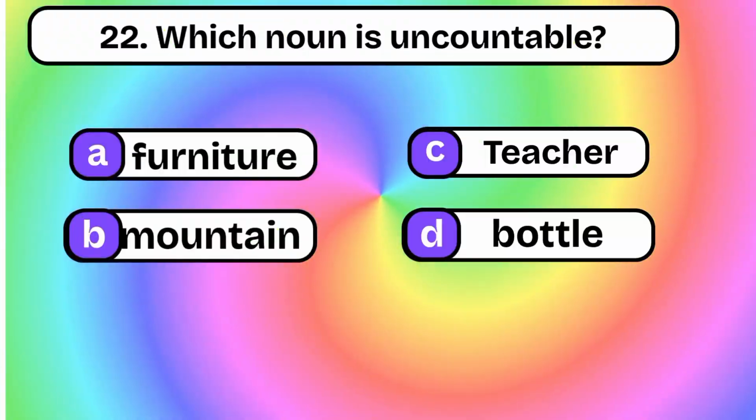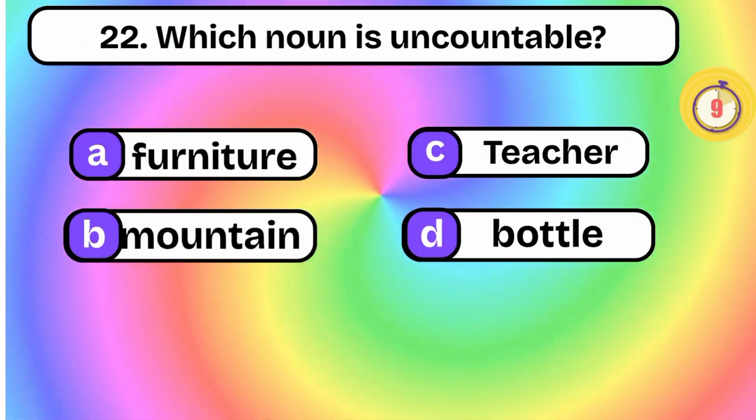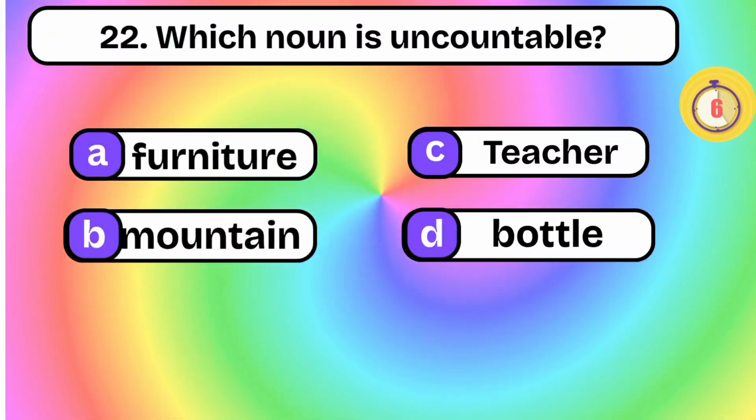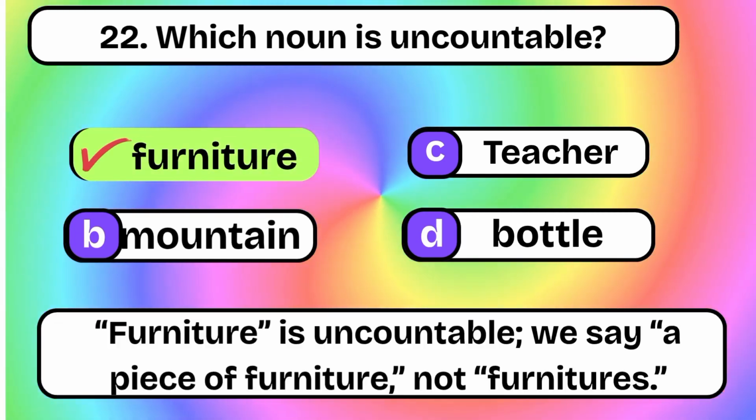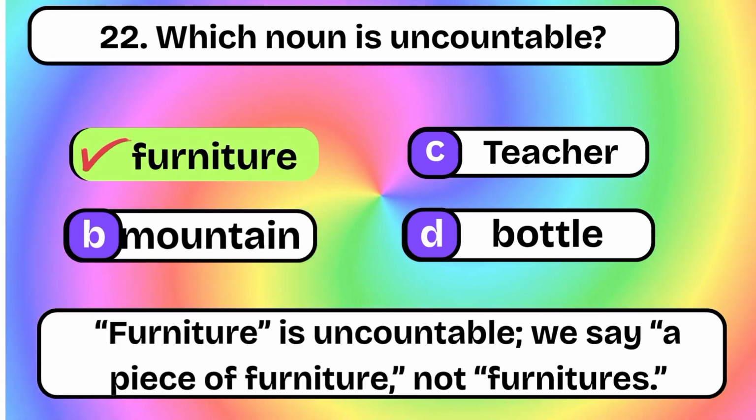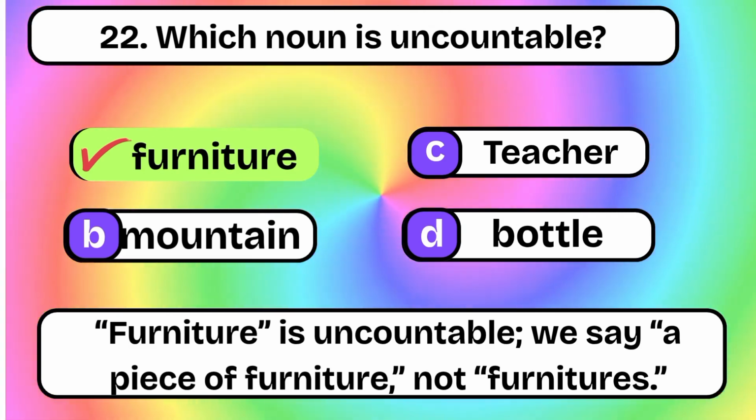Which noun is uncountable? Furniture, mountain, teacher, bottle. Furniture. Furniture is uncountable. We say a piece of furniture, not furnitures.